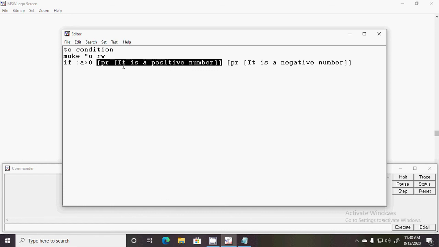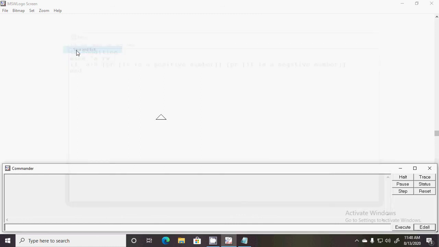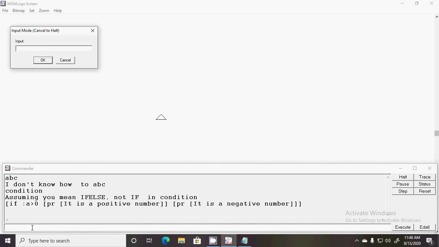First statement we have written: it is a positive number. Next we have written: it is a negative number. Okay, so our procedure is finished. We write end and let's check how it is working. Procedure name, sorry, I have given the procedure name condition. It is asking one number from us.